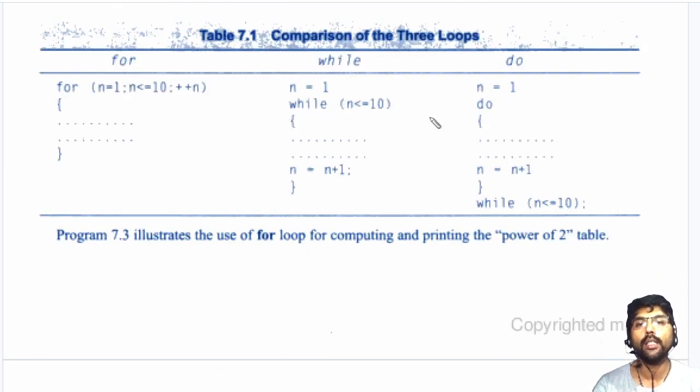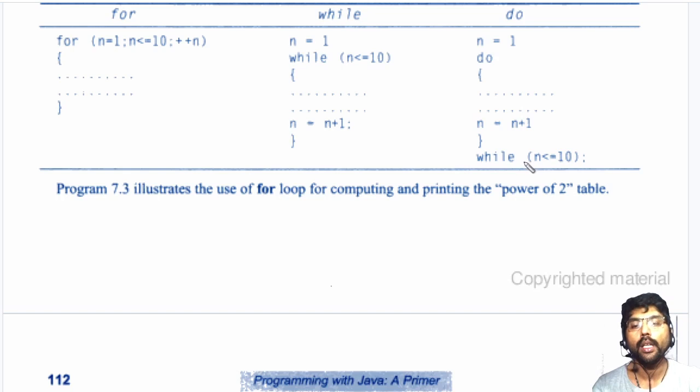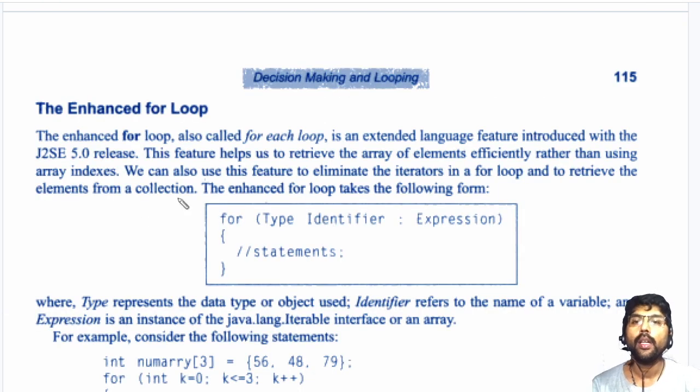Now this is the general syntax of all the 3 loops. In Java, we have one more type of loop, that is the enhanced for loop. This type of loop is available in Java and newer versions of programming languages. This for loop contains 2 parts: the left part is called the type and identifier, and here we have an expression.